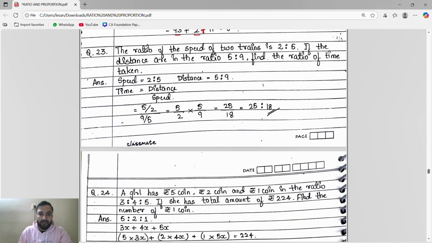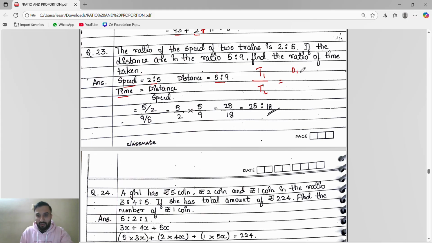Okay, they said the ratio of speeds of two trains is 2:5. If the distances are in the ratio 5:9, find the ratio of the time taken. Guys, the time formula is distance by speed. So I will take time 1, the time for the first train, and time 2, the time for the second train.